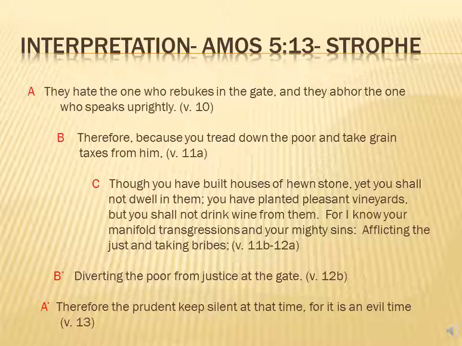Remember, the chiasmic pattern is the same as a synonymous parallelism, but it breaks it up more. Instead of having the parallel passages right next to each other, to break it up a little bit, it puts it in a chiasmic pattern, so there's still parallelism, but they're not always right next to each other, which can get overwhelming to a listener. So this is basically a synonymous way of saying what verse 13 is up there in 10.